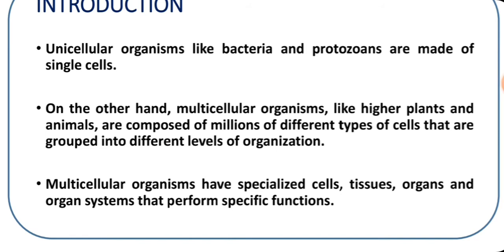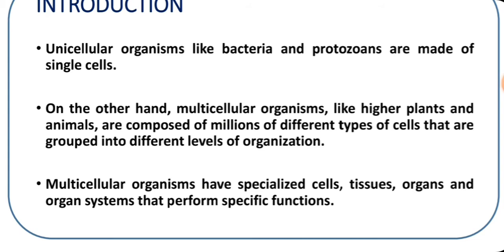Example, bacteria. Even there are some algae, we call them blue-green algae. Blue-green algae, otherwise called BGA, or cyanobacteria, are also made up of only one cell. Example, chlamydomonas. Likewise, protozoans are one-celled animals. For example, amoeba is made up of only one cell.